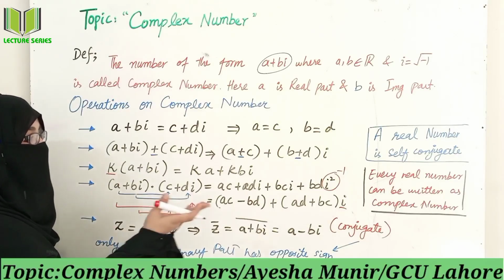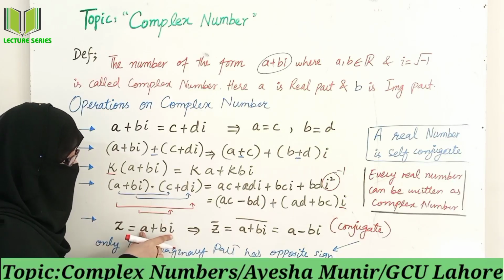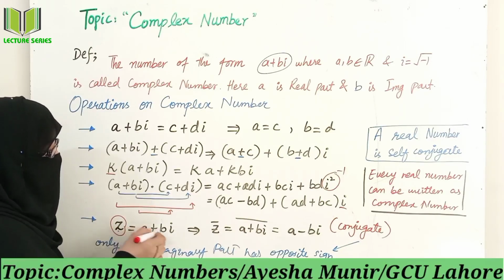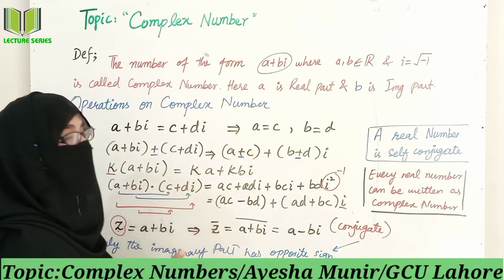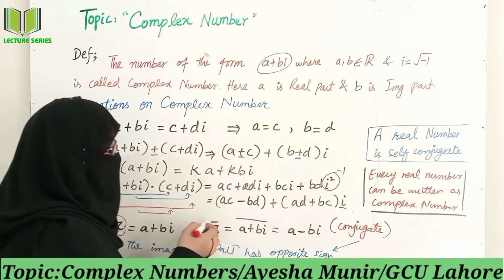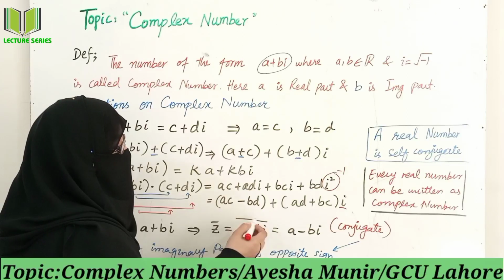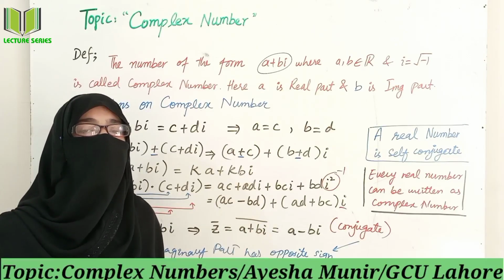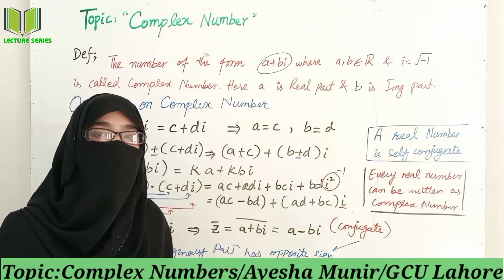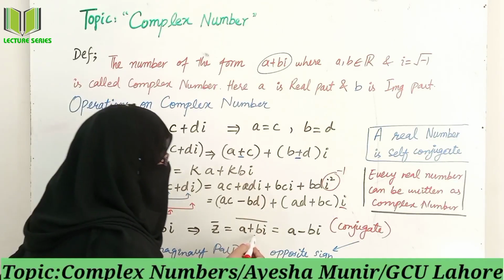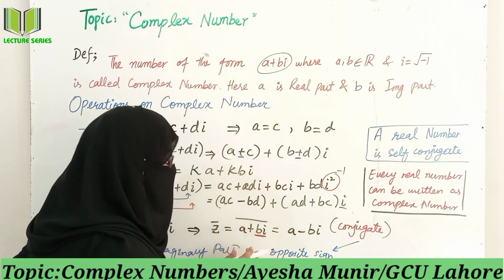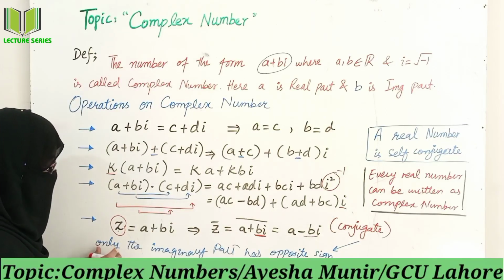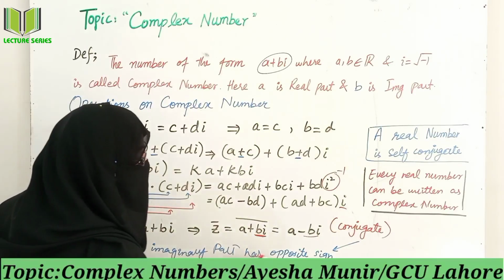Okay, next we have conjugate. In general, we will write a complex number as z. Z is equal to a plus b iota, which implies that if we take the conjugate here, I will just put a straight bar over z on both sides. In the concept of conjugate, we just change the sign of the imaginary part of the complex number. Here the imaginary part is b iota, just change this sign and nothing more. Conjugate is nothing but only the imaginary part has the opposite sign.